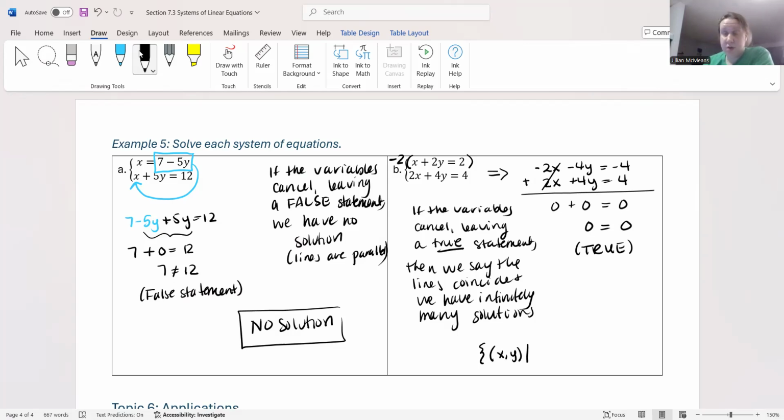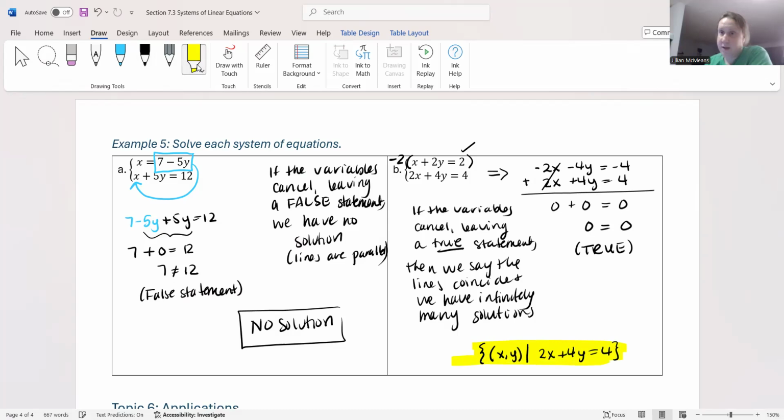So this literally tells the reader we're looking for ordered pairs such that, and then just rewrite one of your equations. So we're looking for all of the ordered pairs that satisfy this equation. Every ordered pair that satisfies this equation will also satisfy this equation up here.